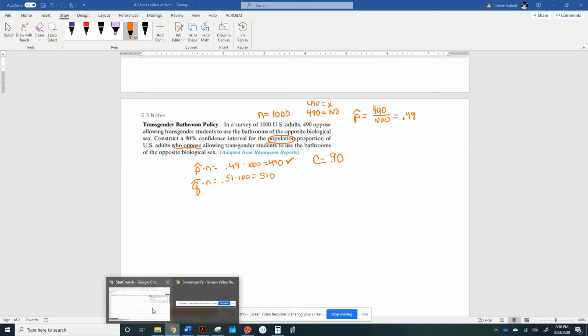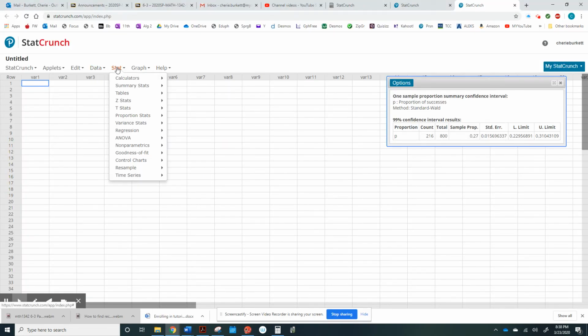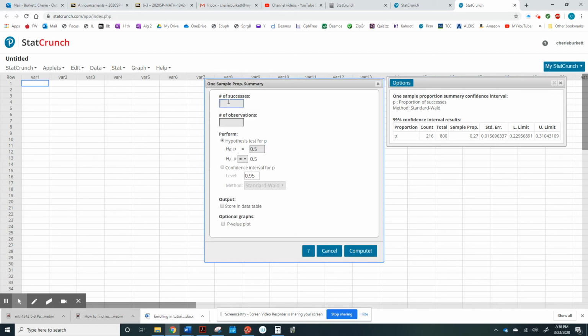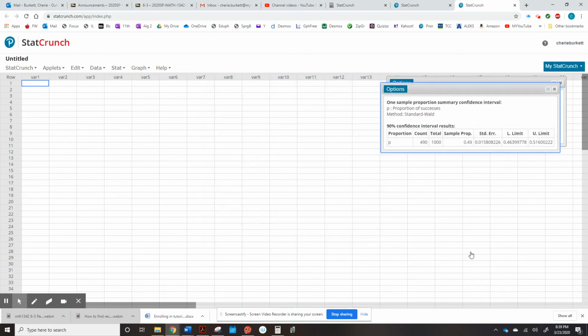So I'm going to run over here to StatCrunch. I'm going to choose the Stat drop-down menu. I'm going to go to Proportion. It's always going to be one sample in this class. We don't do two samples in this class. And we're working with summary data. Why? Because we did not see the 1,000 pieces of data that resulted from that survey. How many people said no? 490 out of 1,000. And this is a confidence interval. It's a 90% confidence interval. And we're going to use standard Wald. And we're going to do compute.